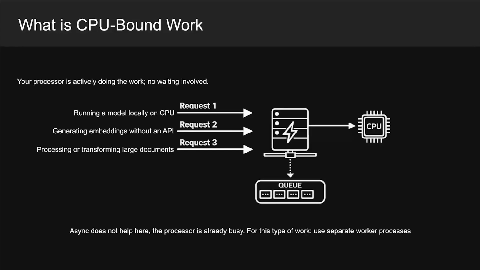Now, look at the CPU bound diagram. Requests come in, they hit your server, and the server sends them straight to the CPU for active computation. There's no waiting involved. The CPU is busy the whole time. Notice the queue building up at the bottom. That's what happens when the CPU can't keep up. Async won't help here because there's nothing to wait on. The right solution is separate worker processes that can handle computation in parallel.